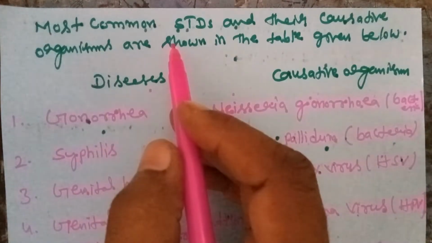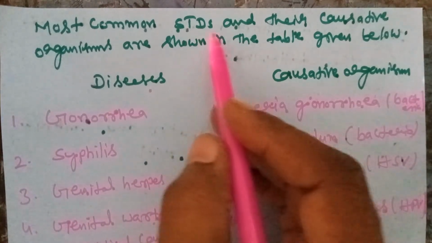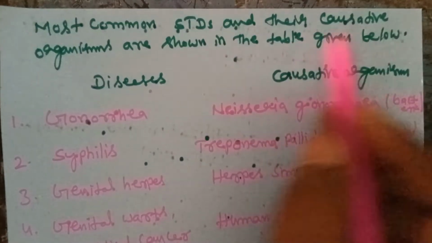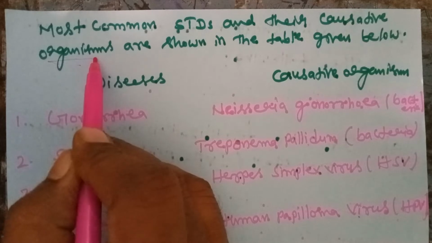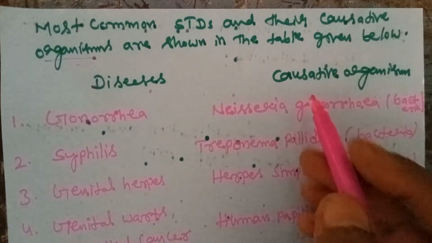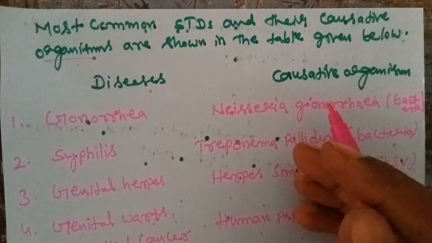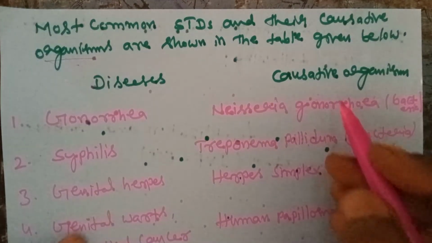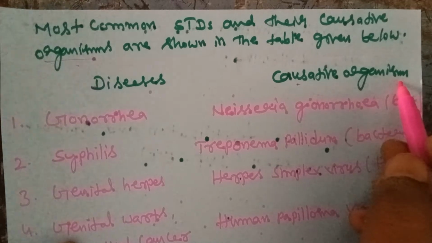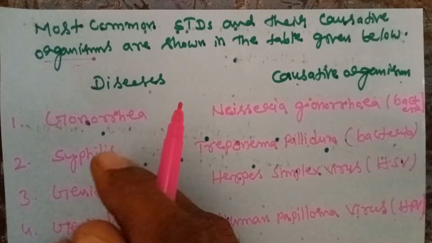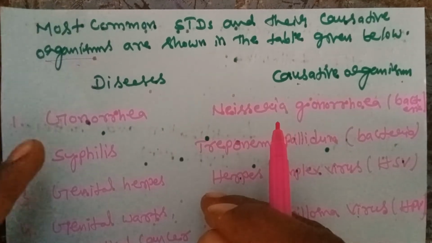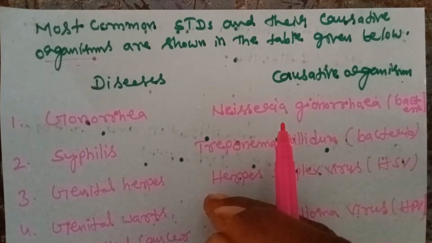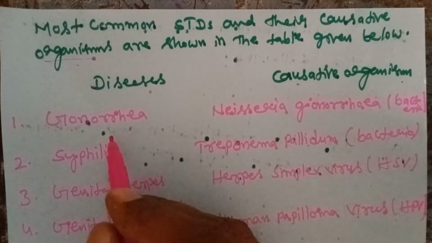Most common sexually transmitted diseases and their causative organisms are shown in the table. Which type of disease attacks, and which organism causes it. These diseases affect the reproductive tract area.